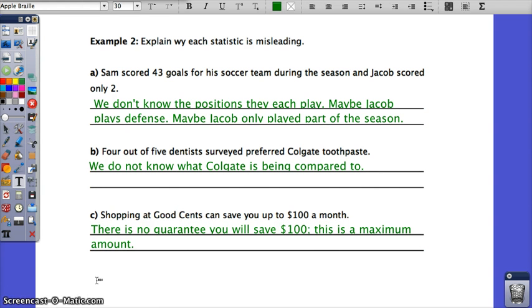Everybody's different, right? We also really don't know, is this for somebody who's buying groceries for just one person in a month or a family of 5 in a month? Because that also would make a big difference. So when you see that word up to, we hold on to that 100, that's awesome, but there's no guarantee that you'll actually save that full amount. Perfect. All right, you're ready to go on to your quick check.